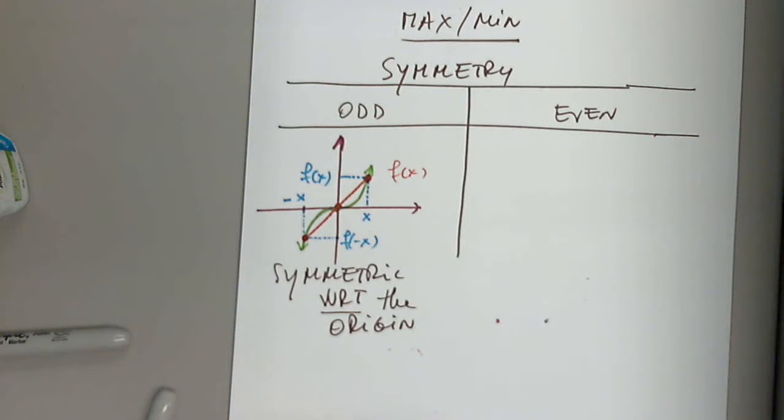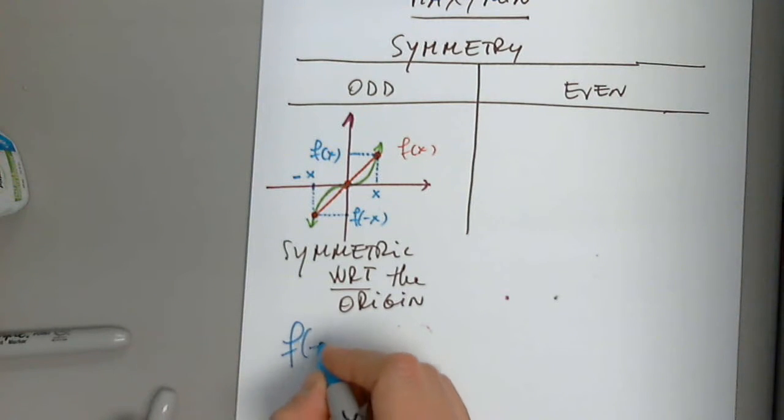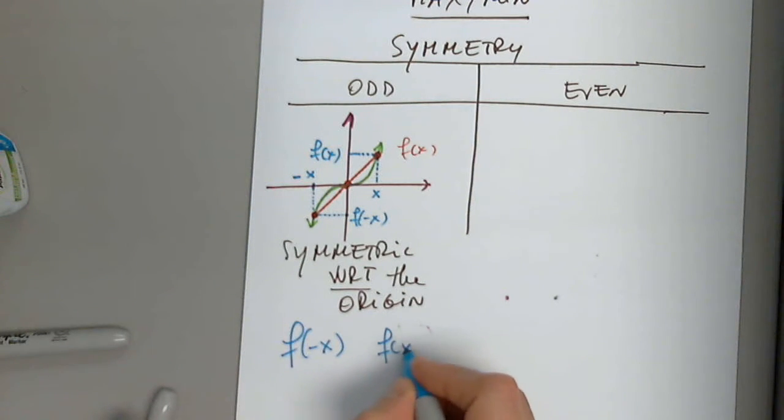So then, what is the relationship between f of negative x and f of x? That's not possible. Because we said, if this is -5, then we said that one is correct. So they cannot be equal. One is here and the other one is over there.